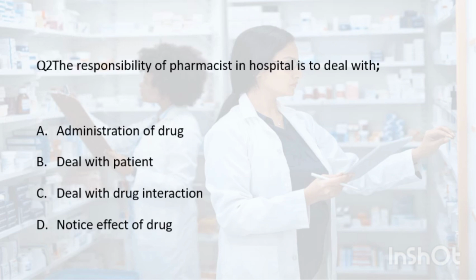Question number 2. The responsibility of a pharmacist in hospital is to: A. Deal with administration of drug. B. Deal with patient. C. Deal with drug interaction. D. Notice effect of drug. A pharmacist in a hospital setting is responsible for monitoring drug interactions and contraindications to ensure that patients are receiving safe and effective medication. So the correct answer is deal with drug interaction.